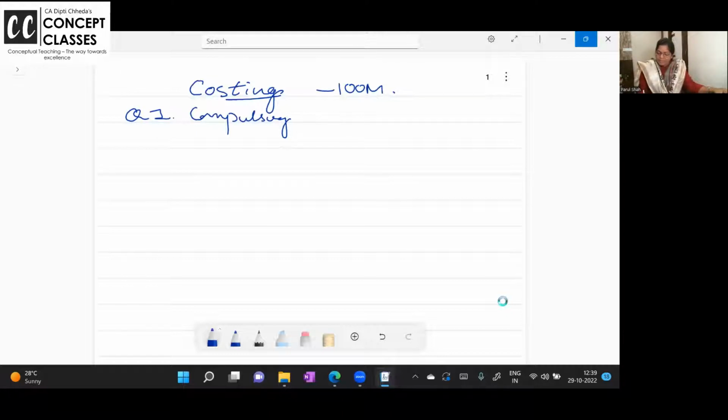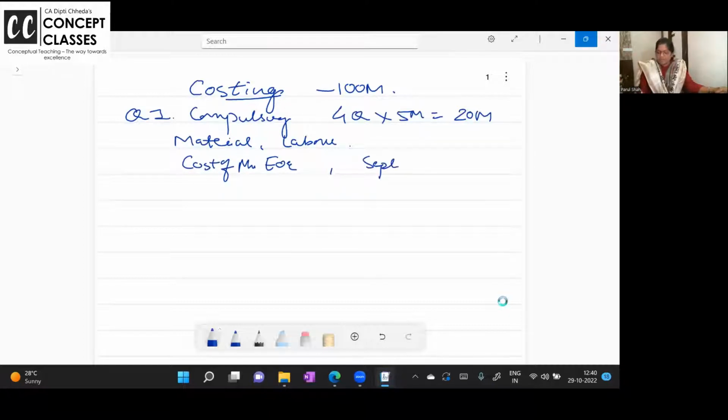4 questions are there, 5 marks each, which makes 20 marks. Now in this, 1 question is fixed from the material chapter and 1 fixed from labor. In material, it is the cost of the material with 2 materials, or EOQ. In labor, it is either the separation and flux method formulas, or Rowan and Halsey, or your PF and ESIC. If you add it, it will be what is the cost for the employer.